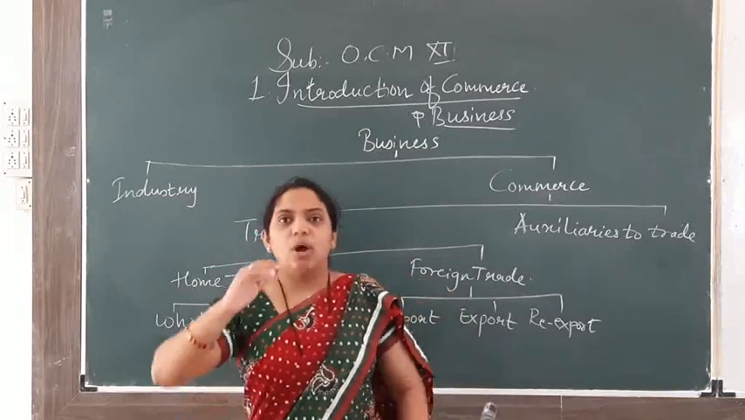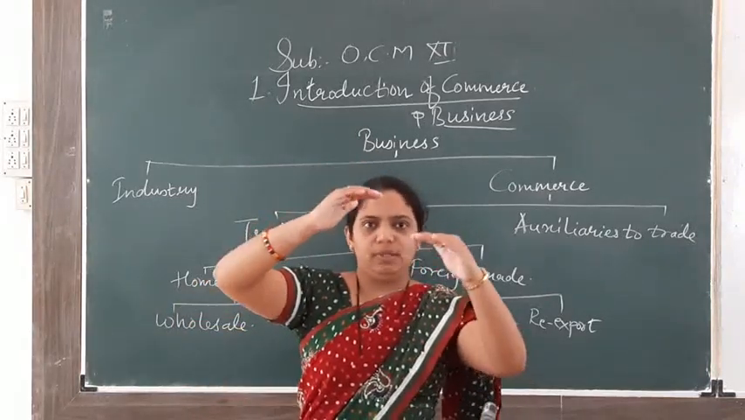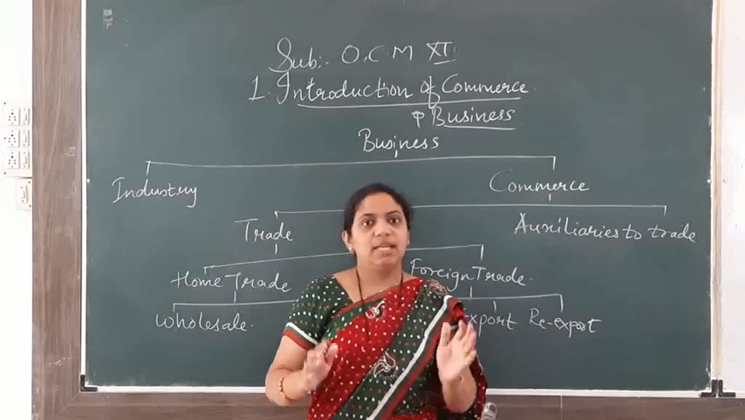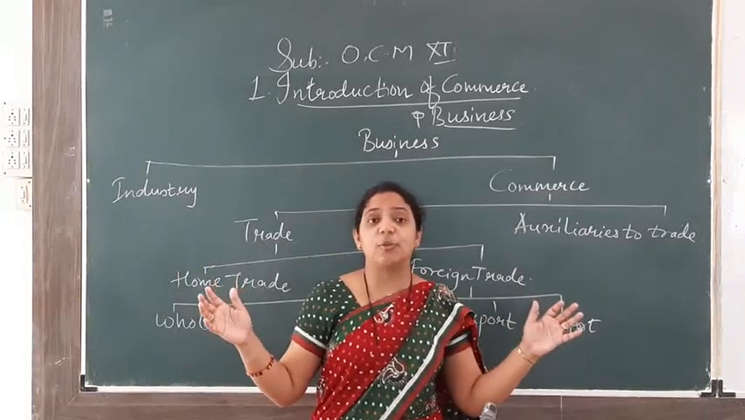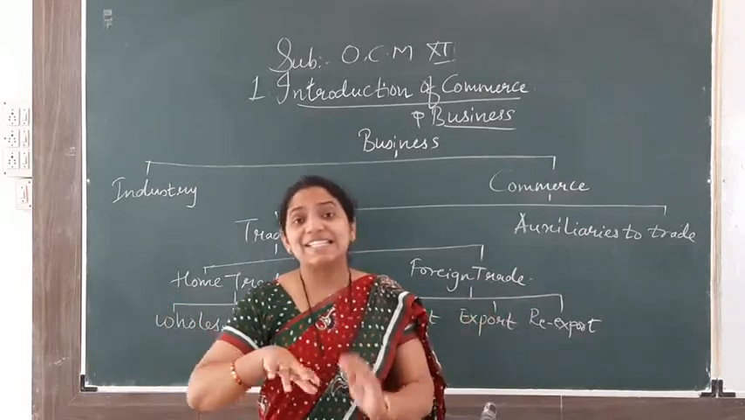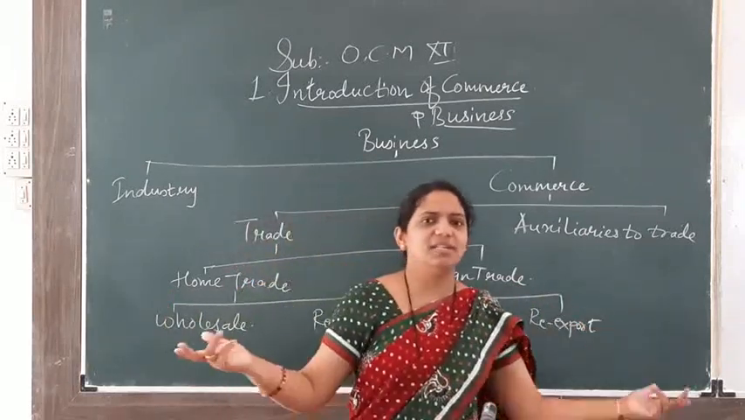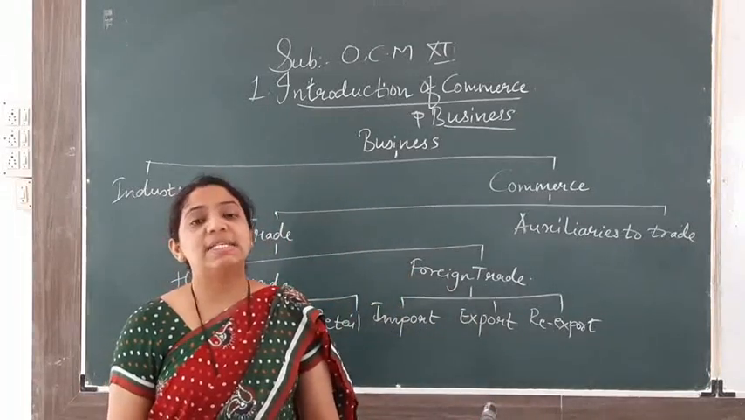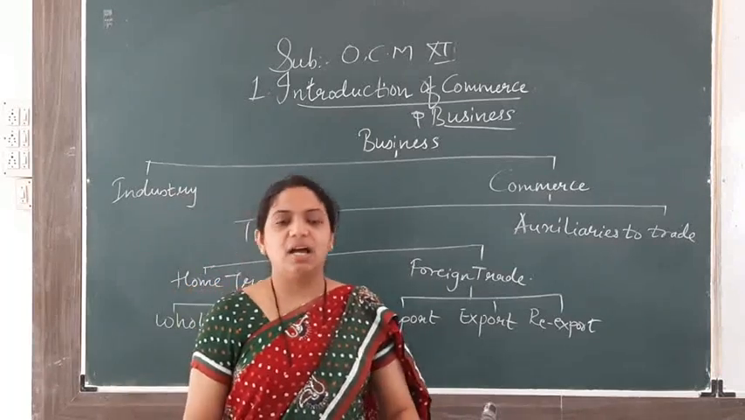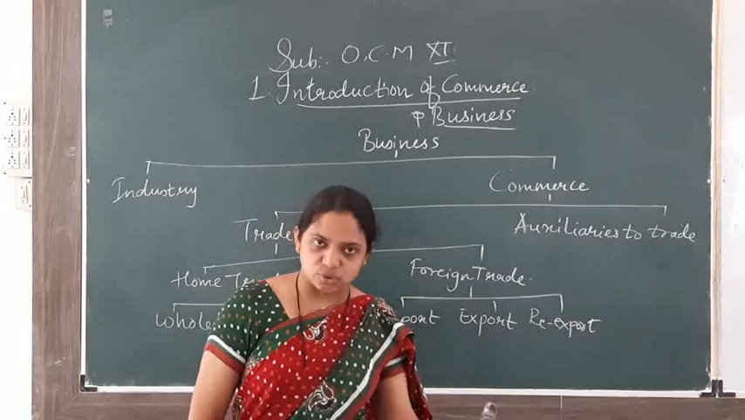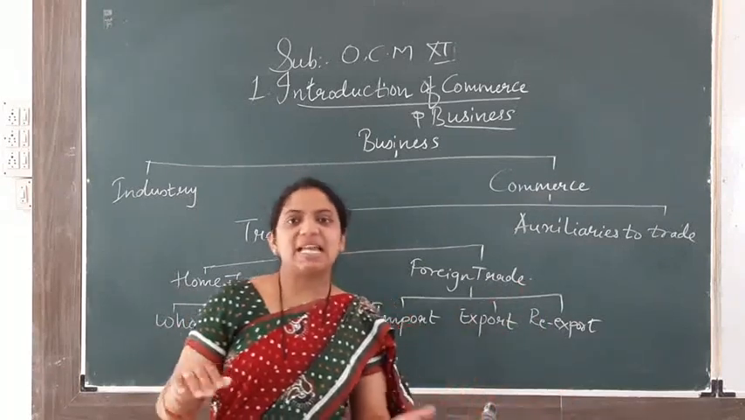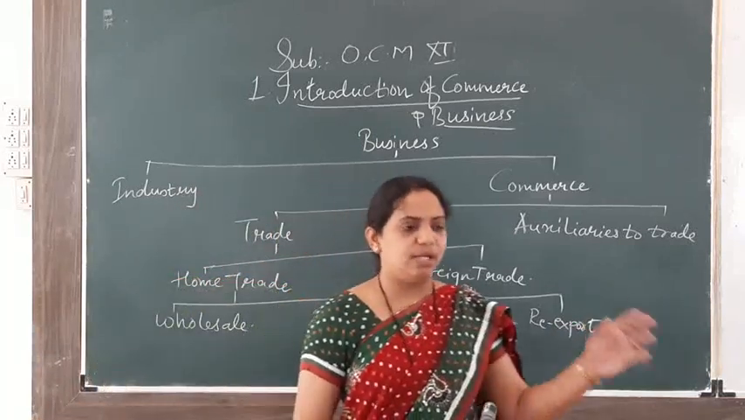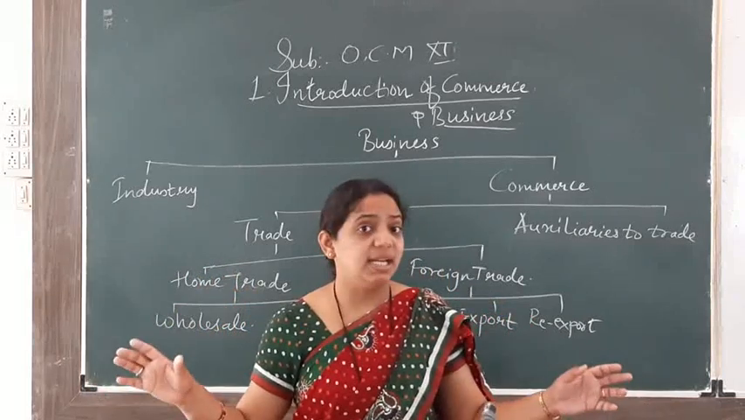Always remember, the wholesaler purchases from the producer. The producer produces the good and sells it to the wholesaler. Then the wholesaler purchases from the producer in bulk quantity and sells it to the retailer in a small quantity, obviously. So the wholesaler is a person who does wholesaling. The wholesaler purchases from the producer in a bulk quantity and sells it to the retailer in a small quantity. The wholesaler is a link between the producer and the retailer. Who is a link? Wholesaler.